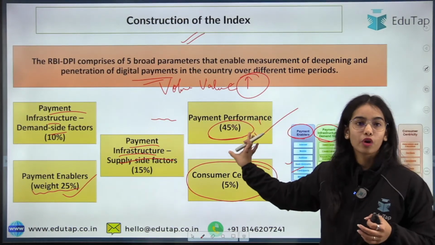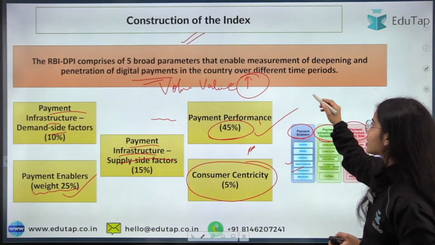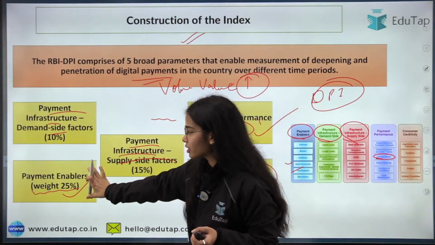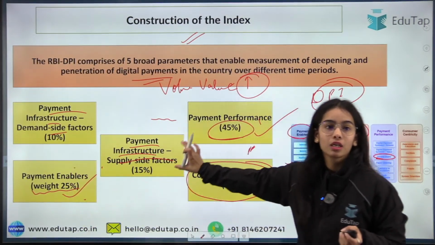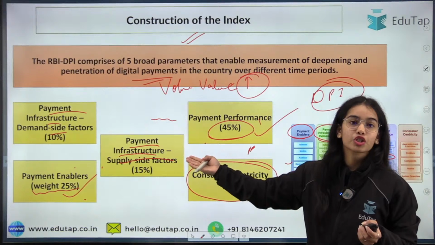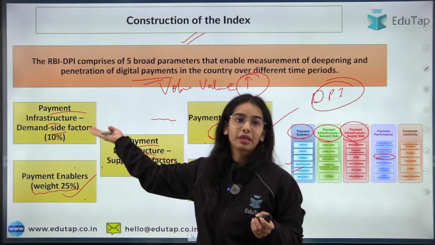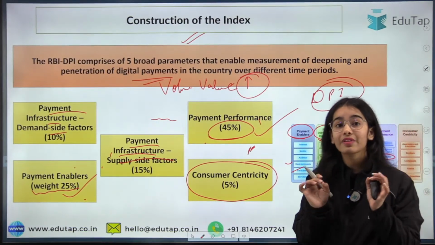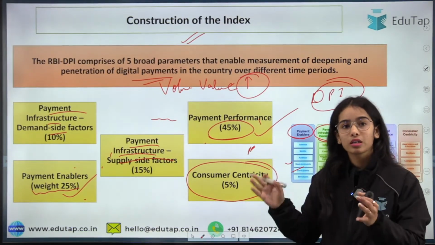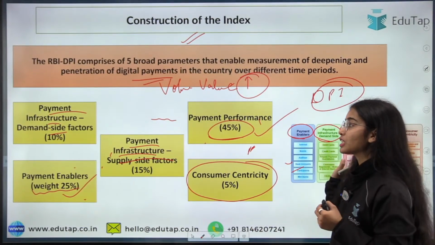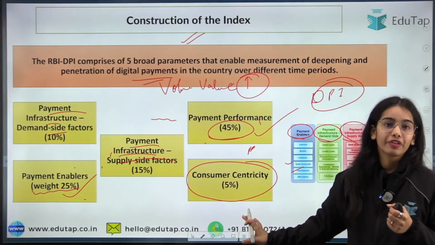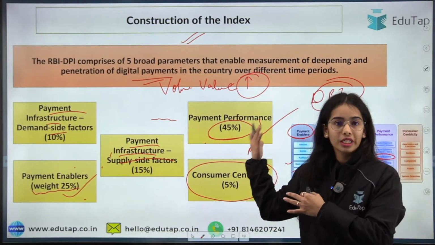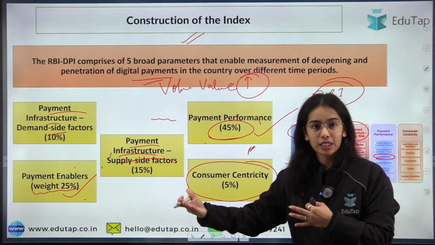Payment performance has 45% of the weightage in the Reserve Bank of India digital payment index. Then the weightage is 25% for payment enablers, 15% for payment infrastructure supply side, 10% for payment infrastructure demand side, and 5% for consumer centricity. Remember this very clearly. In the RBI Grade B 2021 examination, there was a direct question that came from the weightage. Okay, and such a question can be expected now also, because this digital payment index is continuously in news.